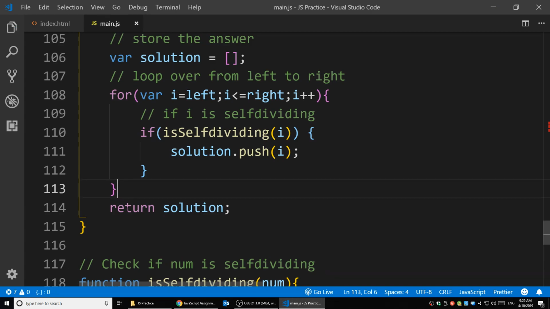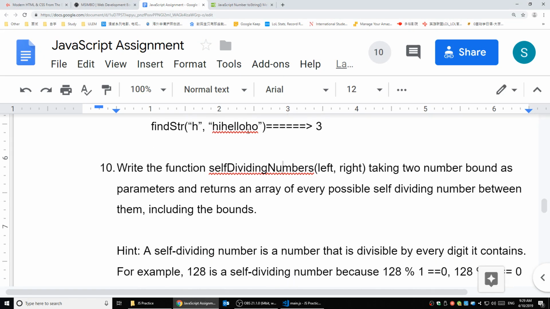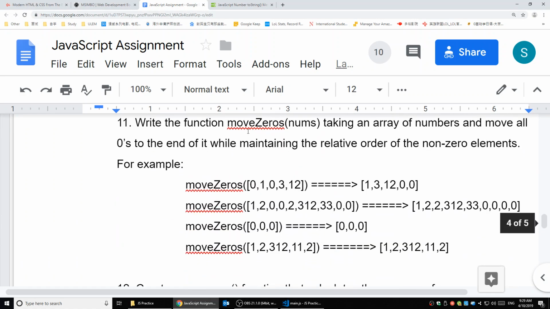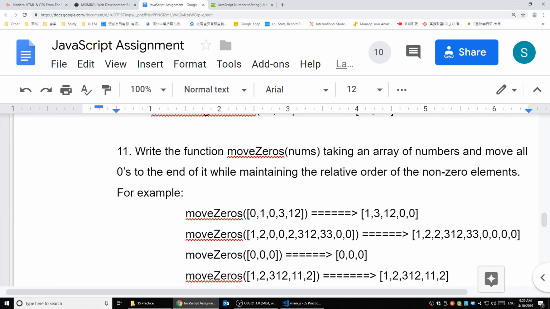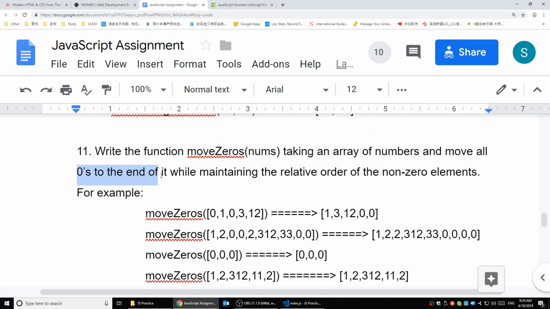All right, so let's keep going to number 11. The rest of them are going to be very easy. Number 11, write a function moveZeros, taking an array of numbers and move all zeros to the end of it, while maintaining the relative order of the non-zero elements.